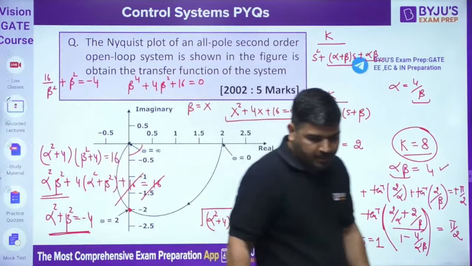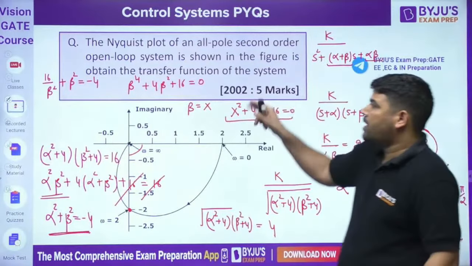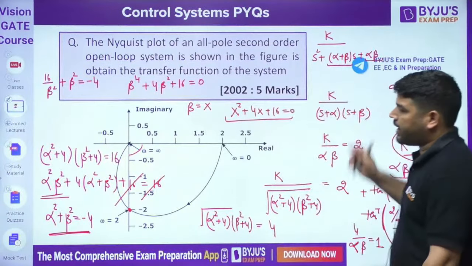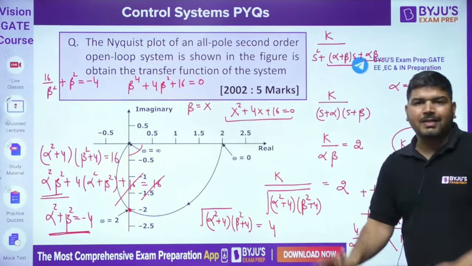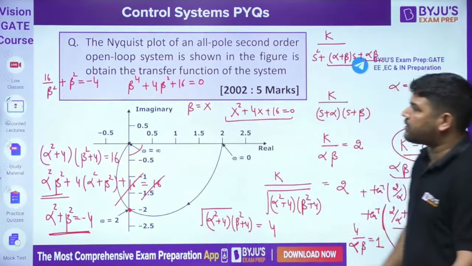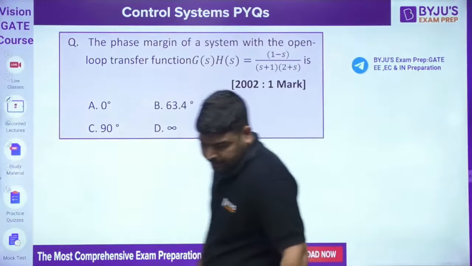So it's a lengthy problem. That's why it's a 5 marks question. So in 2002, subjective questions are also there. So you can easily calculate like this. You should understand the concept. The concept is very easy. From this graph, we can calculate the transfer function. Let's come to the next question, guys.